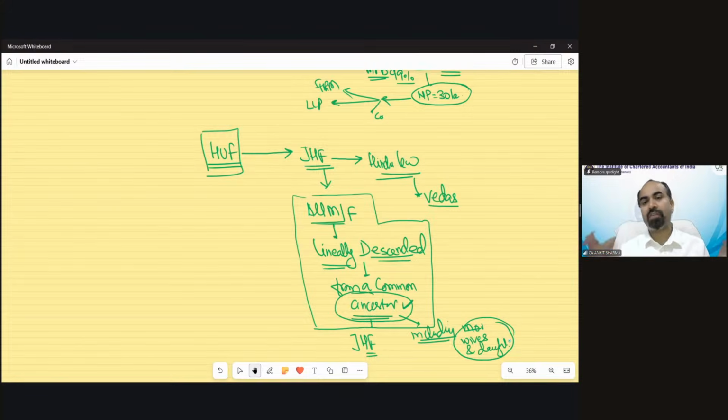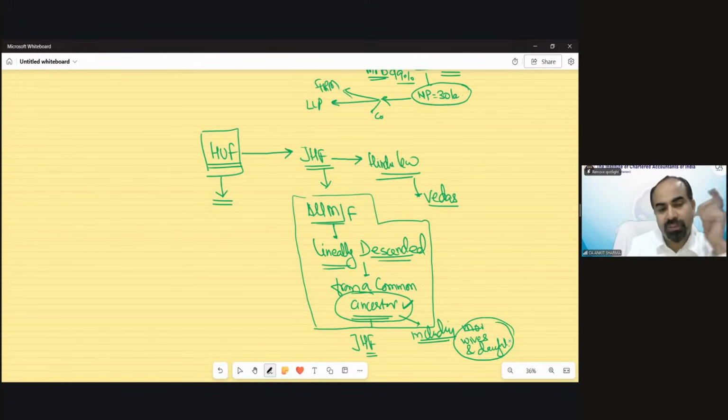So, all males and females who lineally descended from a common ancestor and reside in the same house, including wives and daughters, would form part of your joint Hindu family. So, that is the definition of joint Hindu family. But there is a very interesting concept regarding females under joint Hindu family and Hindu undivided family. Before that, what is Hindu undivided family?